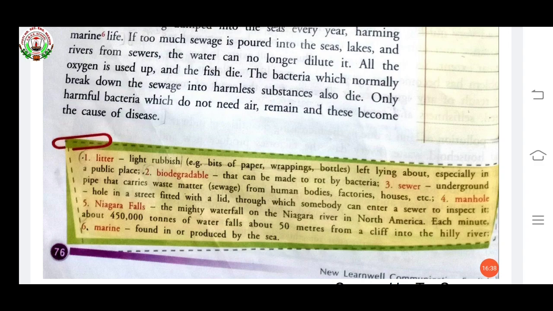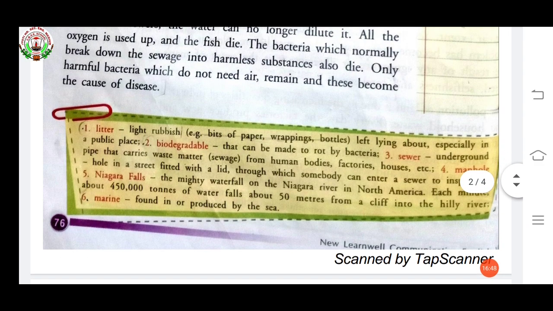And then the dirty, smelly water starts flowing out of manholes.